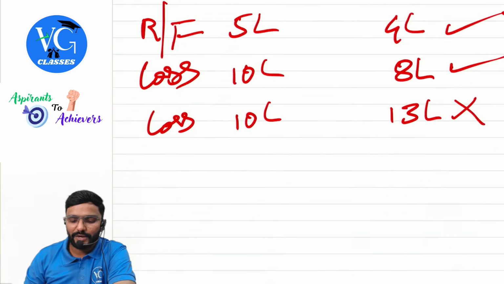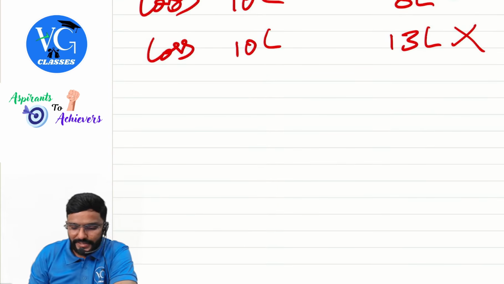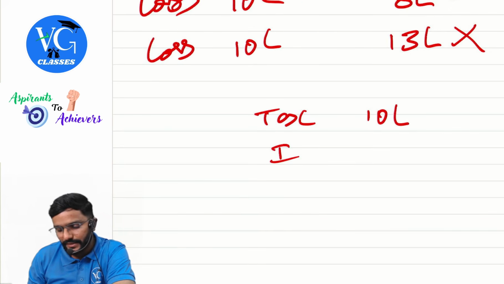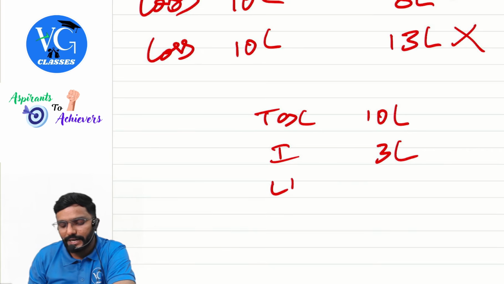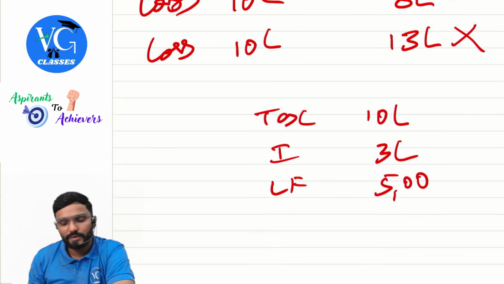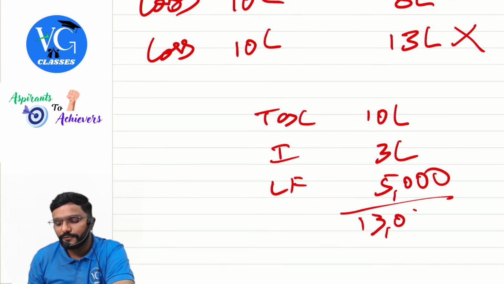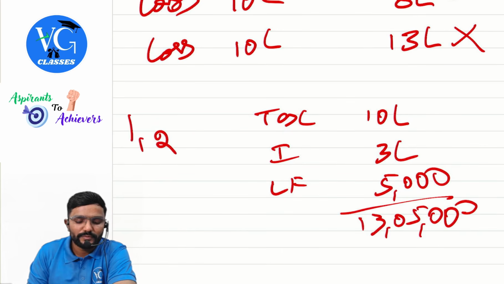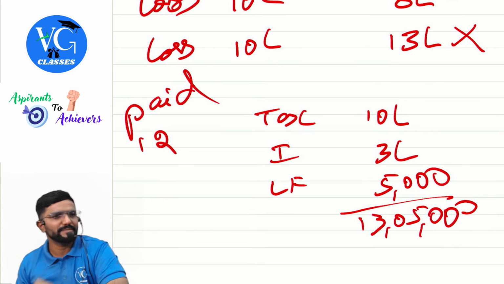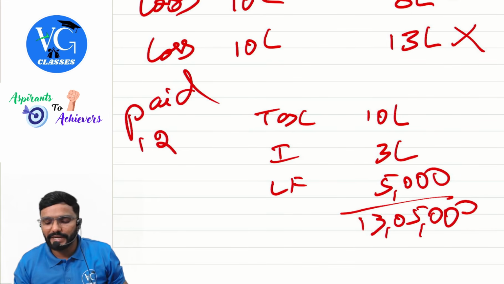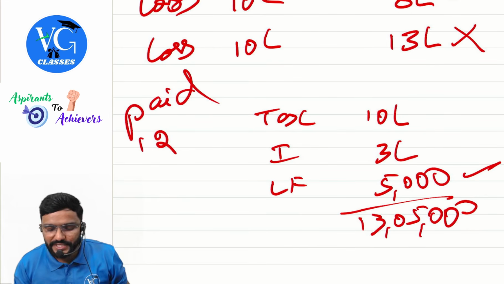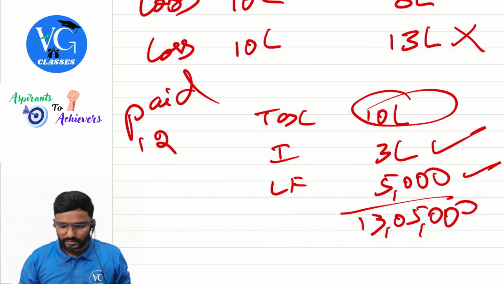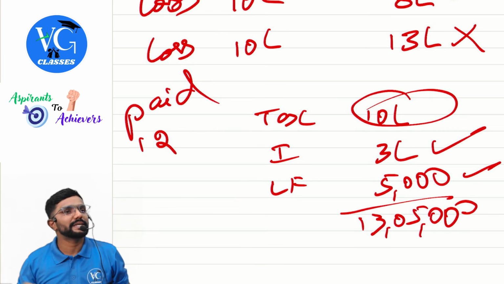Guys, assume I was supposed to pay income tax of 10 lakh, interest of 3 lakh and a late fee of 5,000. So totally 13 lakh 5,000 I was supposed to pay. Sir, I have paid only 12 lakh now. What amount will be adjusted? Means this will be adjusted in what order? First against late fee, next against interest. So 3 lakh 5,000 done. Remaining fully will be adjusted against the tax.